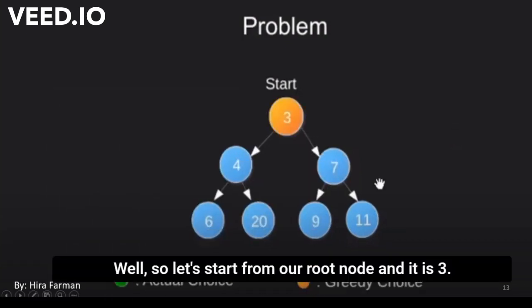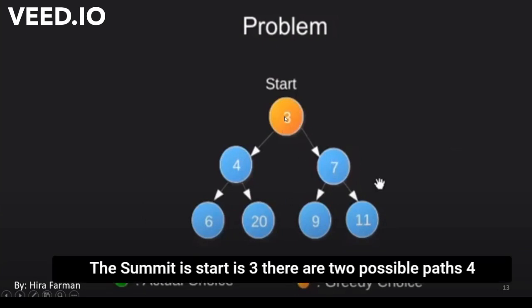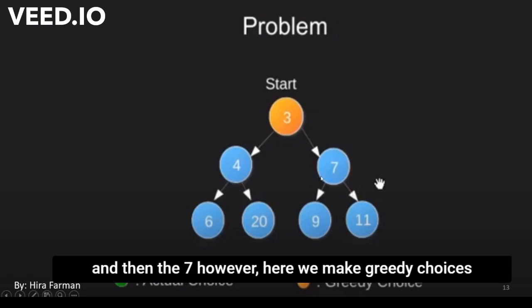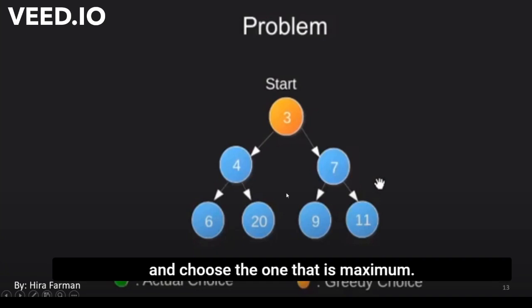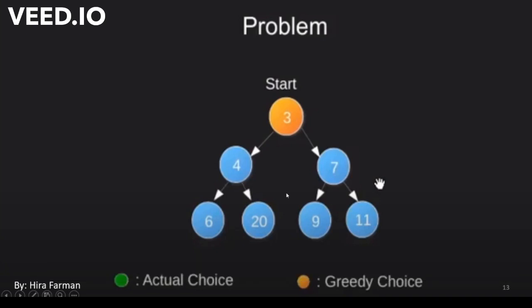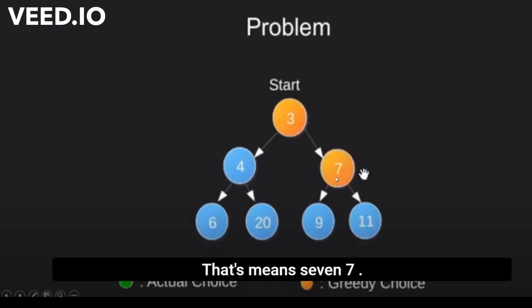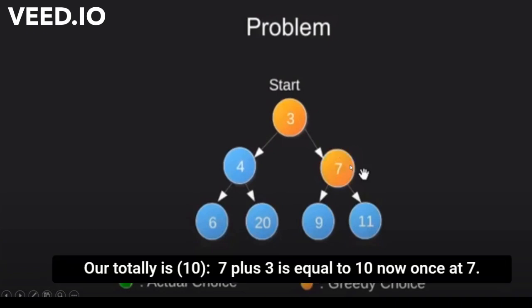So let's start from our root node, which is 3. The sum at the start is 3. There are two possible paths, 4 and 7. However, we have to make greedy choices and choose the one that is maximum. That means 7. Our total is 10, 7 plus 3 equals 10.